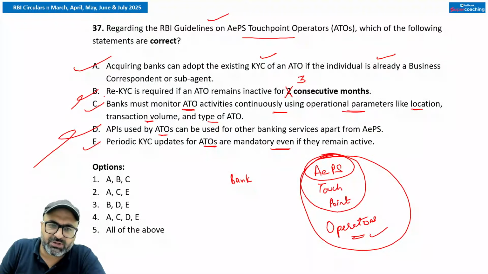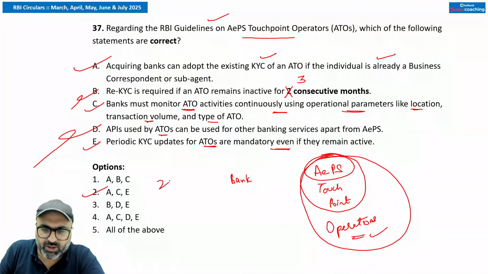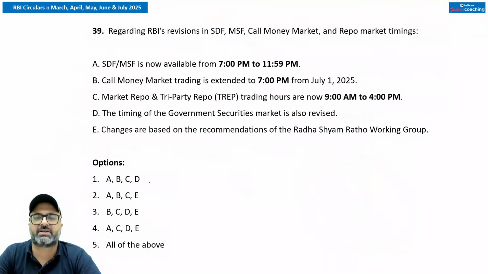That is true. So ACE is correct. So the second option is going to be the correct answer. Shraddha has given the correct answer.